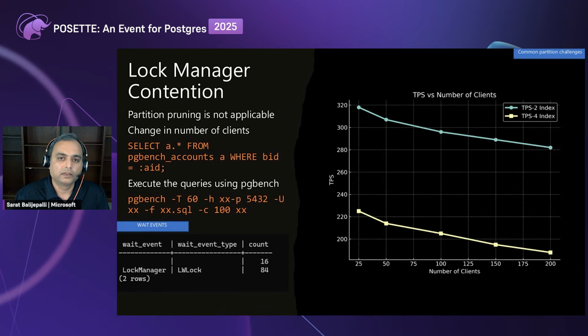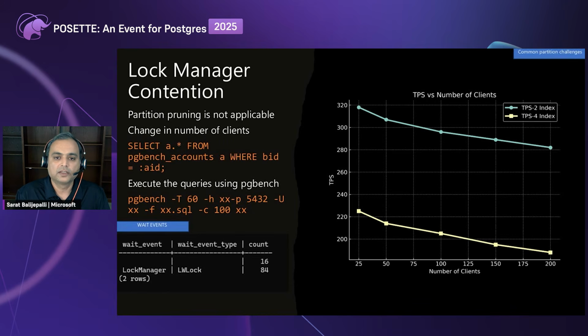Every time in the test, the lock manager LWLock wait event that I have shown here in this slide was seen, and the contention was pretty high, leading to lower TPS, and it only worsened as the concurrency increased, and it also consumed additional server resources like CPU.